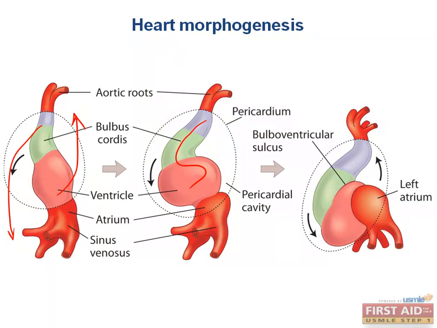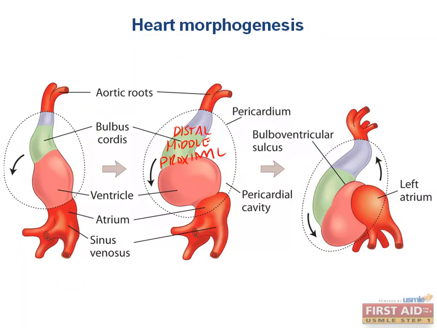Why do we do this? Well, it makes the bulbus cordis become a segment that is kind of shaped like an S. What is very important here to understand is that the bulbus cordis is composed of 3 segments: distal, middle, and proximal. Before I tell you what is going to happen with these segments, let's quickly just make sure that we understand what's going to happen with them as the end result, and then we'll go further into the process.